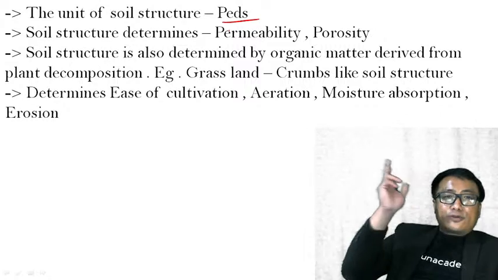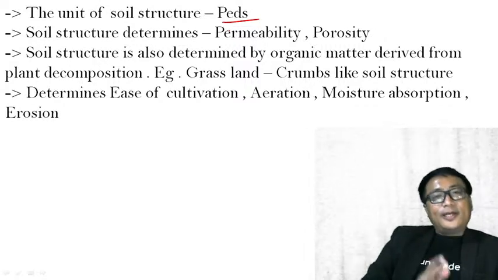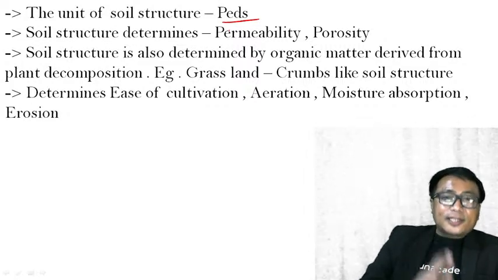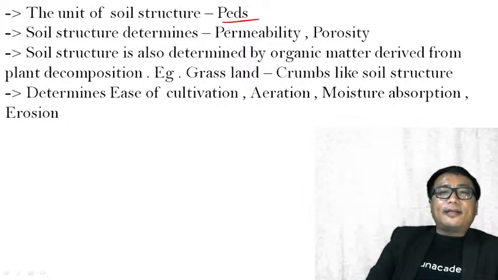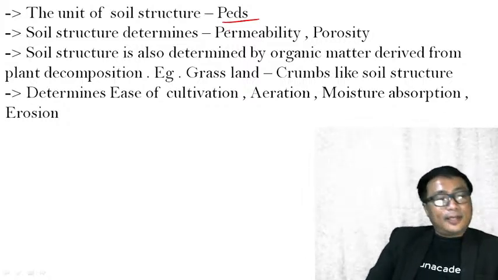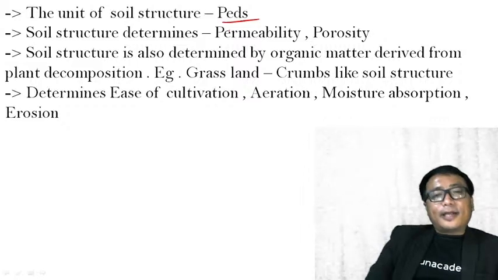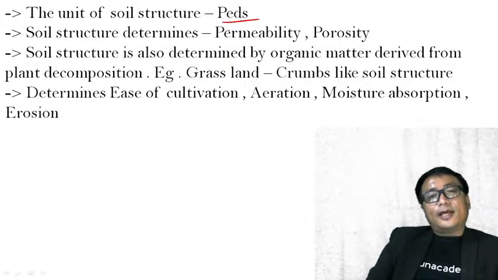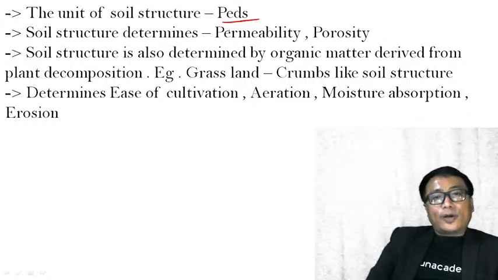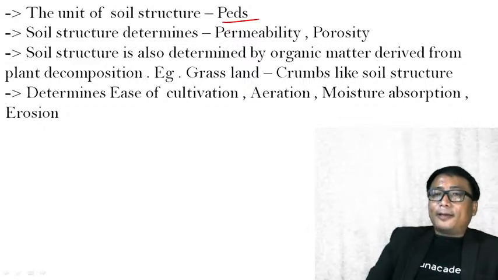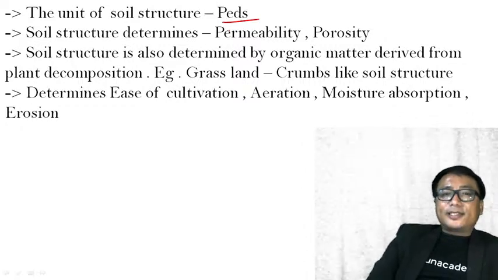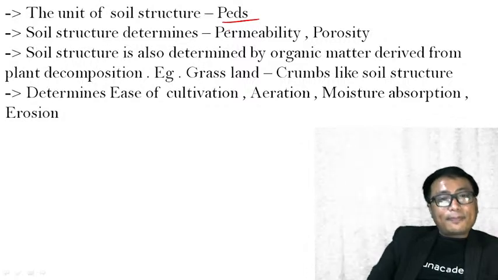You see here, the soil texture which we have seen just now determines the water retention capacity of a soil. Similarly, the soil structure will determine the permeability and porosity of a soil. Soil structure is also determined by organic matter derived from plant decomposition. We have seen just now that the soil has organic as well as inorganic matter. Organic matter is given by the living plants and animals after their decay and decomposition.